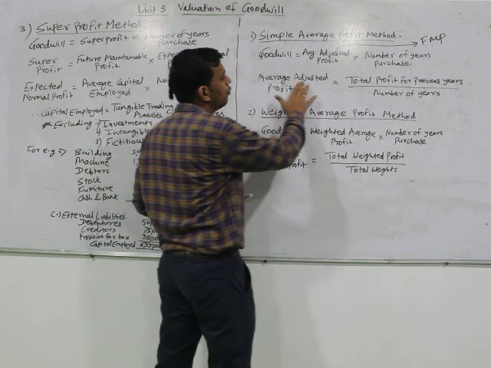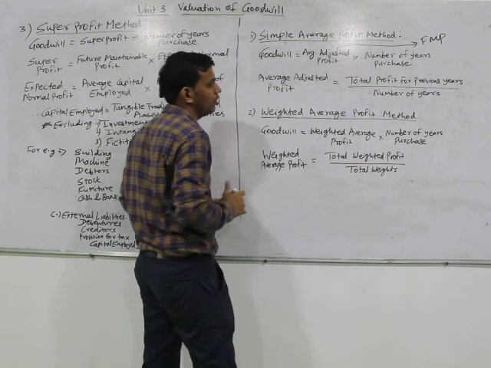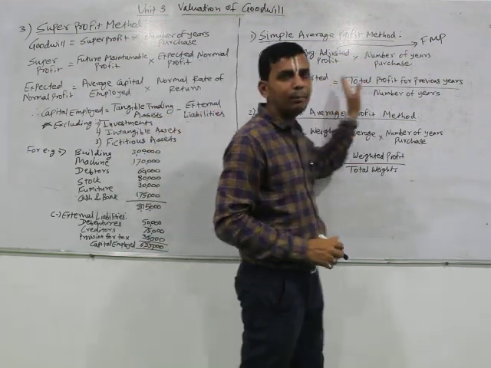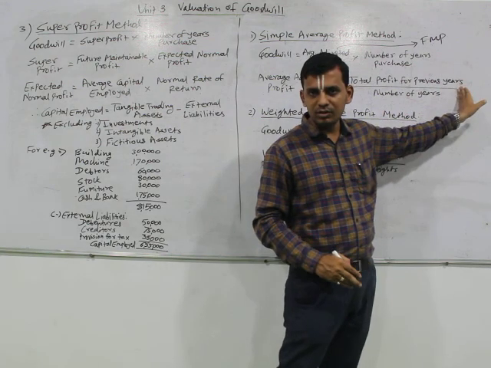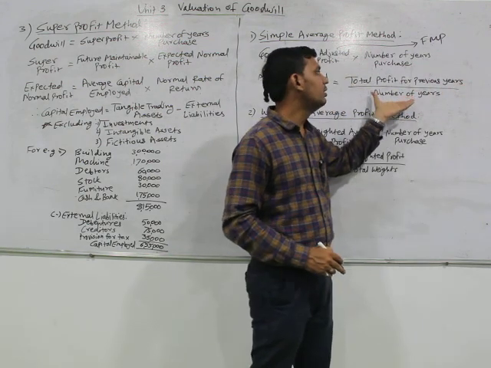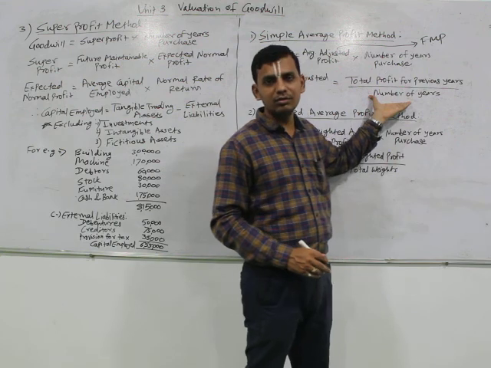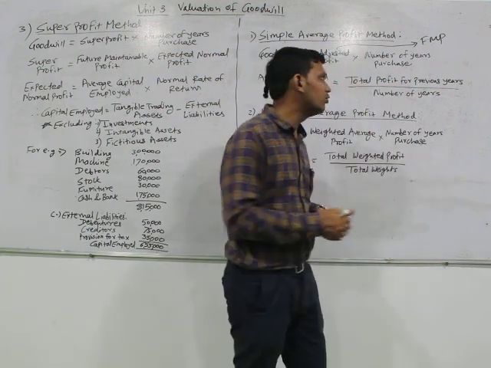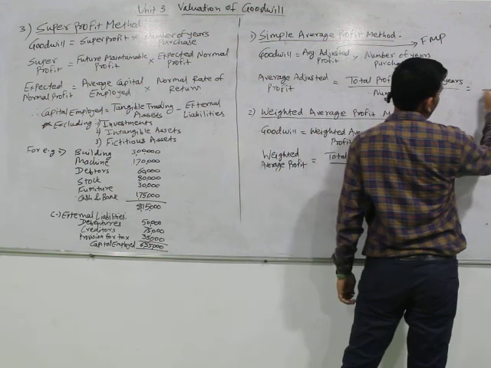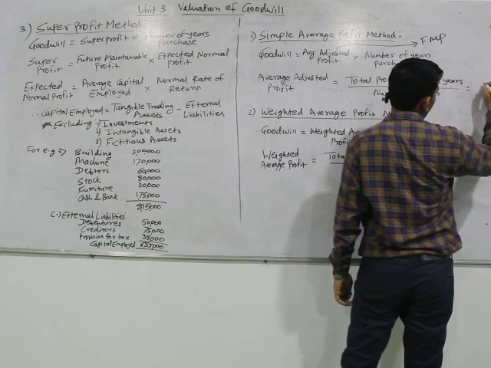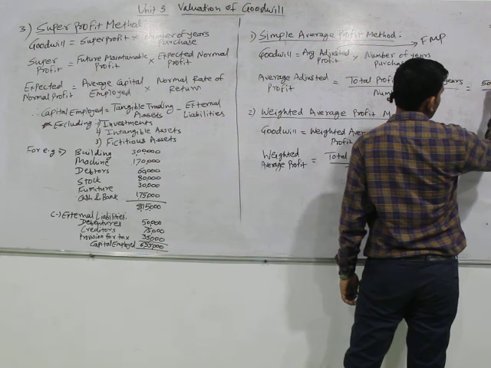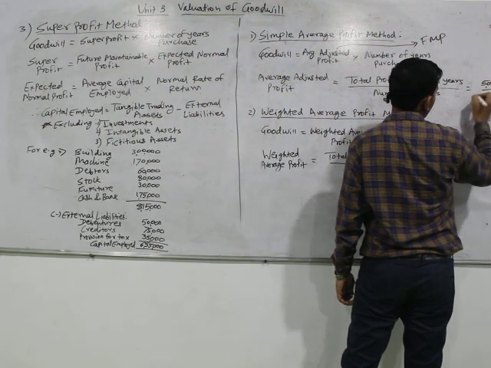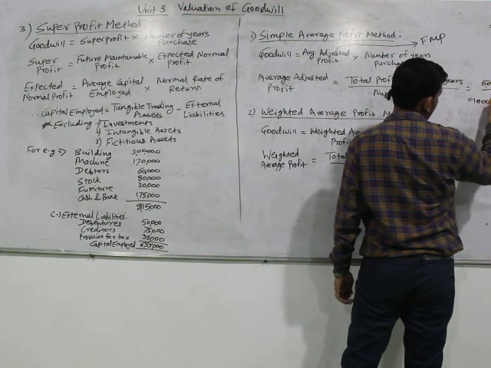Then how do we calculate average profit or average adjusted profit? The formula is quite simple. It is the total profit of the previous years, which is given in the question, divided by the number of years for which we have taken the total profit. For example, if the profit is given for 5 years, it would be divided by 5. If the total profit is 5 lakh, our average profit would be 1 lakh.